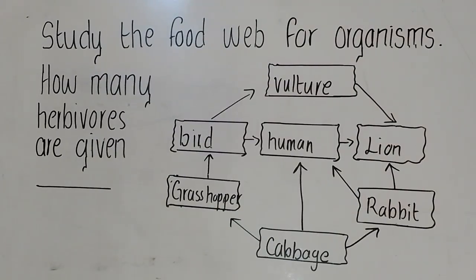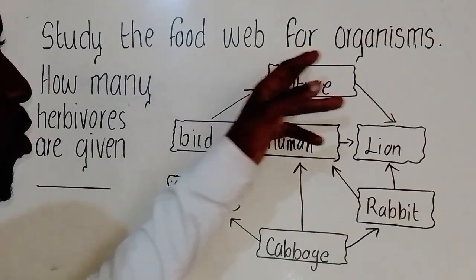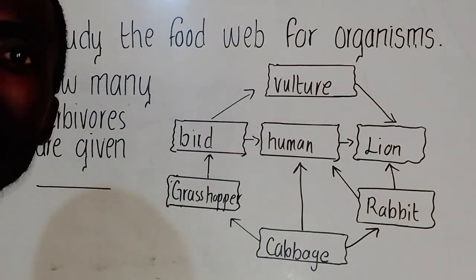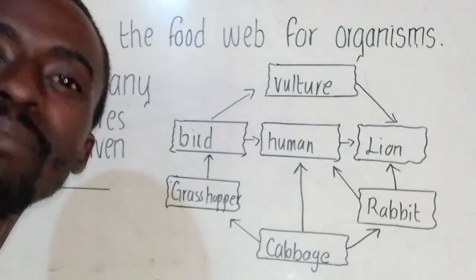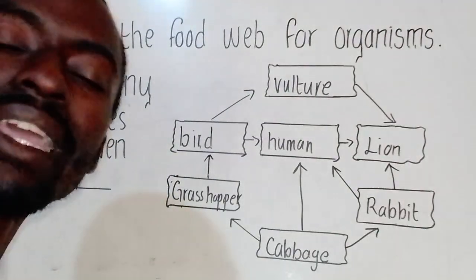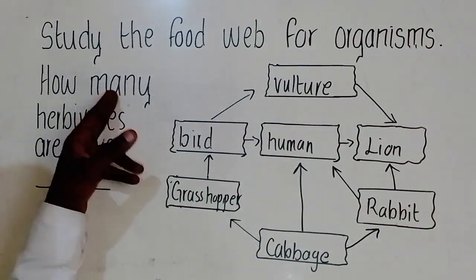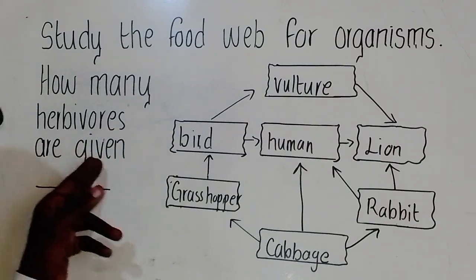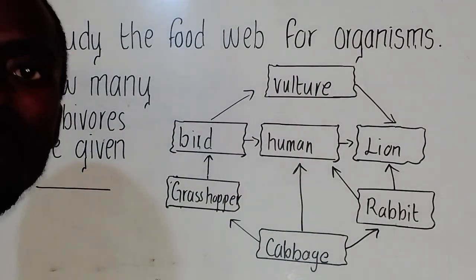Okay, so we have a biology question that says study the food web for organisms. When they say food web, it's just a diagram showing how organisms are being eaten by other organisms. In simple terms, it's a diagram which shows how energy is flowing within the system. Now they're asking how many herbivores are given. When they say herbivore, it simply means animals that feed on plants.